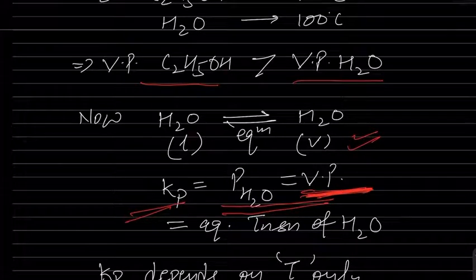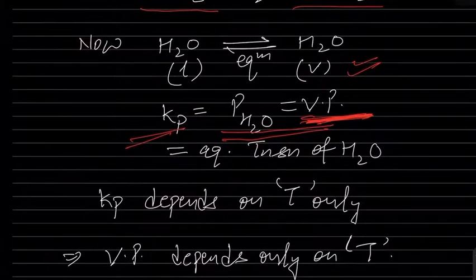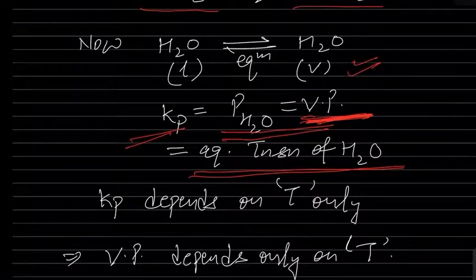Whenever there is equilibrium, the pressure exerted by the component, or you can say the liquid, in the vapor phase is called vapor pressure, and that itself is called aqueous tension. Aqueous tension is the vapor pressure exerted by water in the equilibrium condition. Okay, everybody understands that? That is called aqueous tension of water.